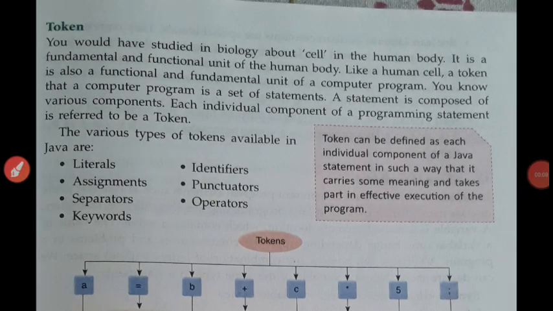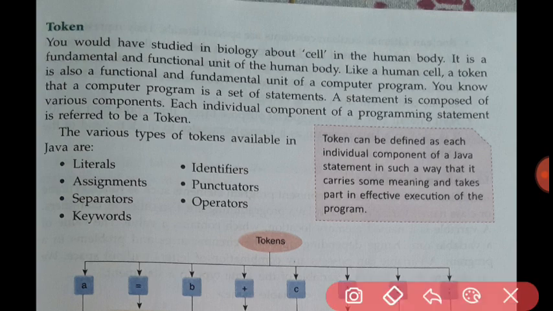So token: every individual unit we use in writing a program refers to a token. We can consider it like a cell, the functional and fundamental unit of the human body. In the same way, a token is the functional and fundamental unit of a program. You can see here, token is also a functional and fundamental unit of a computer program. That is a token.